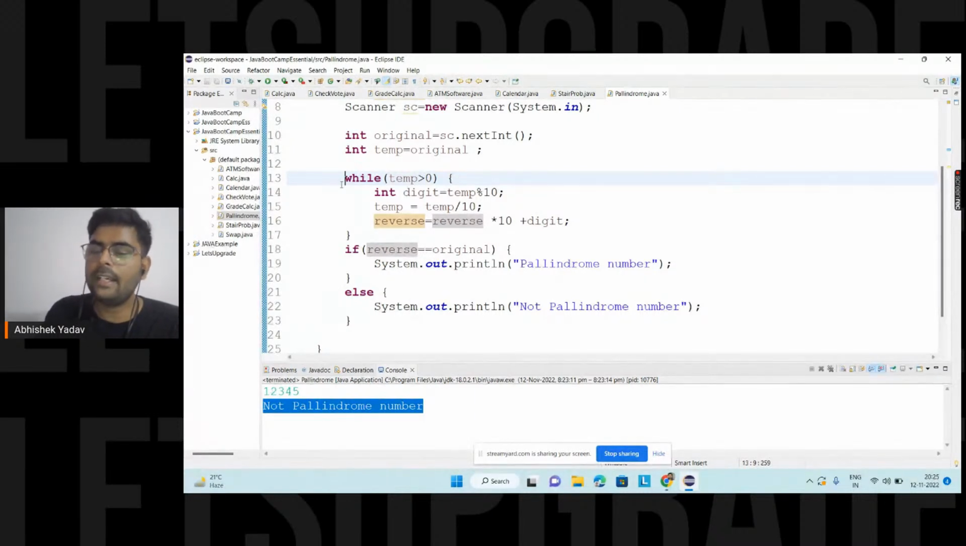If you are saying that I will take the number and store it inside an array and use a for loop in order to check whether the number is a palindrome number, then you are using extra space, right? You are using extra space here, right?